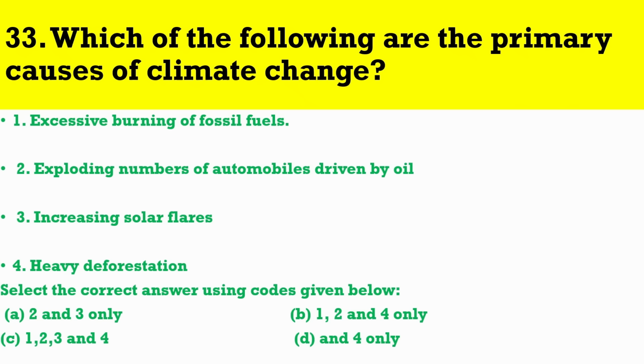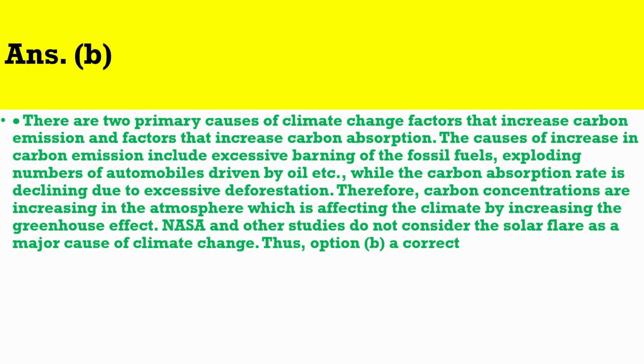Question number 33. Which of the following are the primary causes of climate change? The correct answer is B. There are two primary causes of climate change: factors that increase carbon emission and factors that increase carbon absorption. The causes of increase in carbon emission include excessive burning of fossil fuels, exploding numbers of automobiles driven by oil, etc., while the carbon absorption rate is declining due to excessive deforestation.